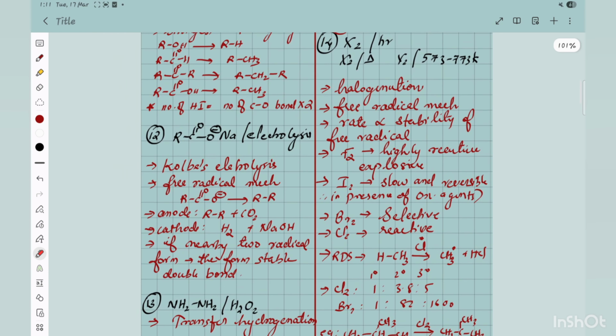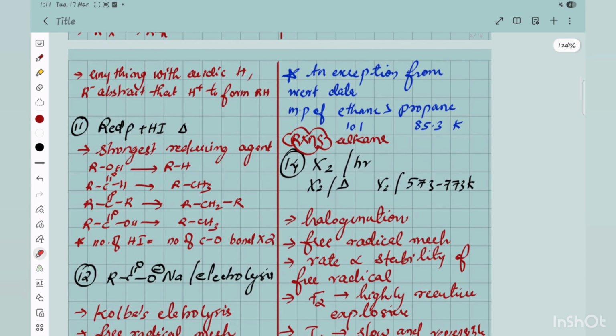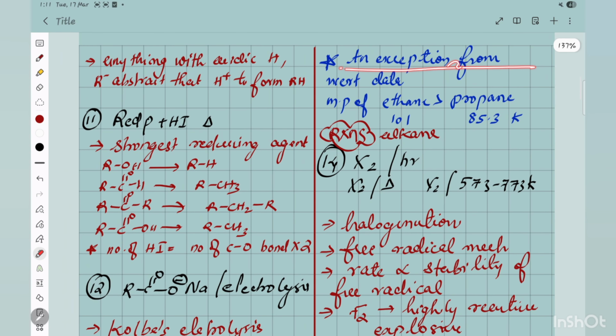Now come to here. See, this is an important exception which I have taken from NCERT. I think till date it hasn't been asked, but there is a chance because it is directly given in NCERT. We know that when you are taking the melting point, generally we will say that even numbers like 2, 4 have a better stacking arrangement. Because of that, it has a good melting point. Generally we will say that, but it's not always valid, right?